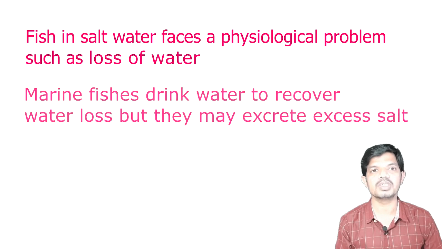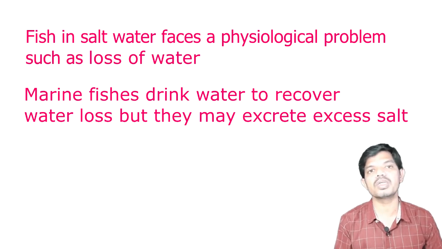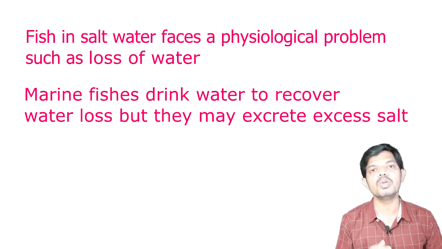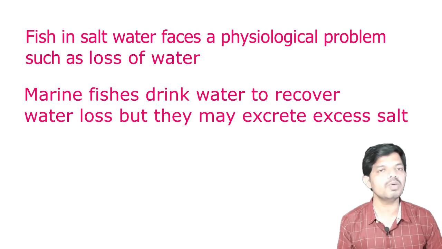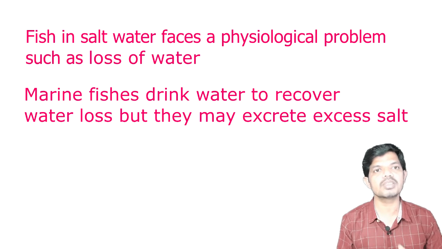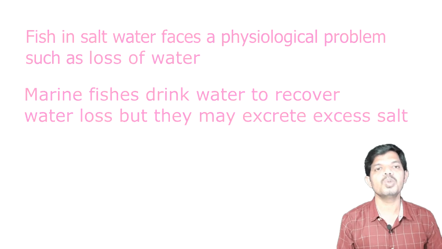For marine fishes, osmoregulation is complex. They can drink to recover water, but if they do, they must excrete the excess salt ingested along with the seawater. To help in water conservation, the kidneys are designed to excrete very little water, thus reducing water loss. To solve the problem of excess salt, the gills and sometimes special glands work with the kidneys in osmoregulation. So it was all about osmoregulation.